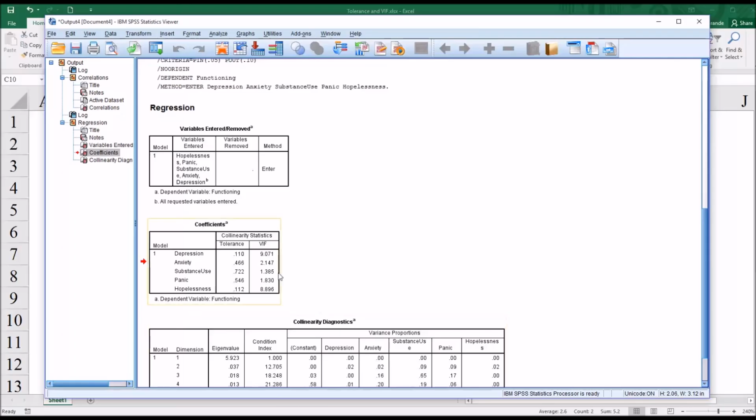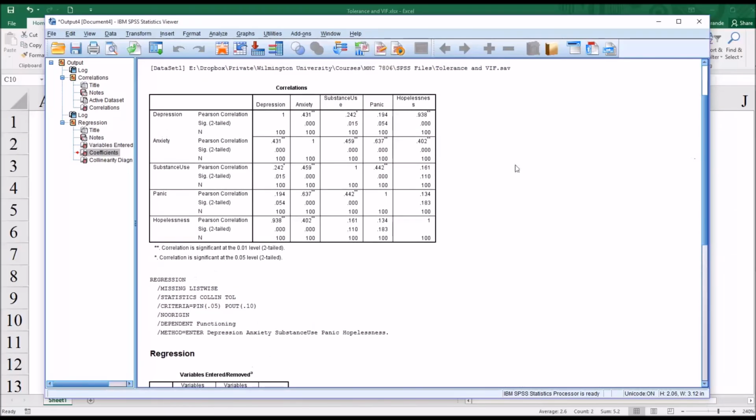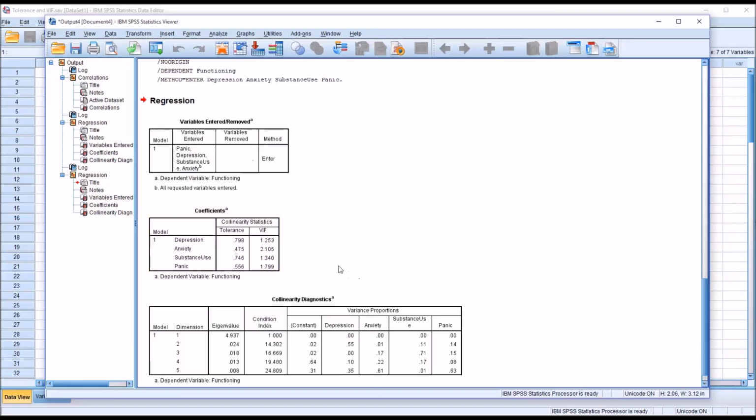A strong correlation coefficient of 0.938 emphasizes the relationship between depression and hopelessness, pointing to the possibility of multicollinearity issues within regression analysis. This requires meticulous examination. To address multicollinearity, researchers might consider removing one of the correlated variables, such as hopelessness, to uphold the integrity and accuracy of their predictive models. Following the removal of the hopelessness variable, the analysis reflects acceptable variance inflation factors, indicating that the remaining predictors do not present concerning levels of multicollinearity.